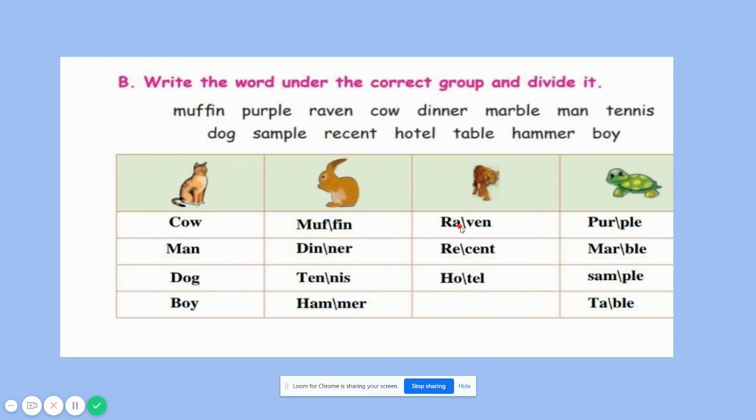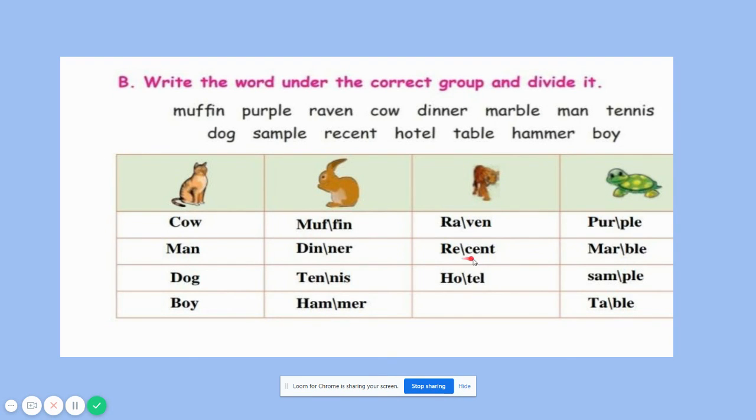So after the A, we have a consonant V. So here we have divided raven after the first vowel sound. See here, recent. So here we are having double E. So we need to divide after the first vowel sound.